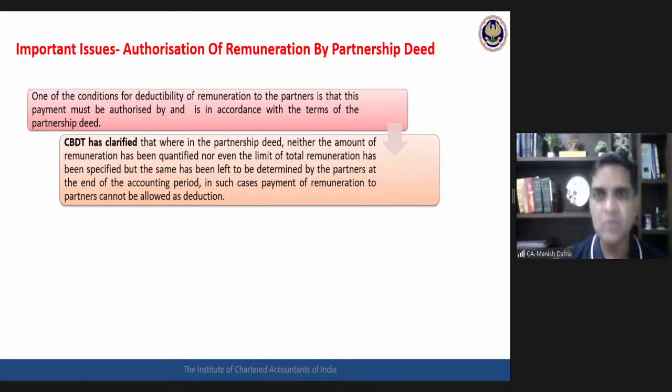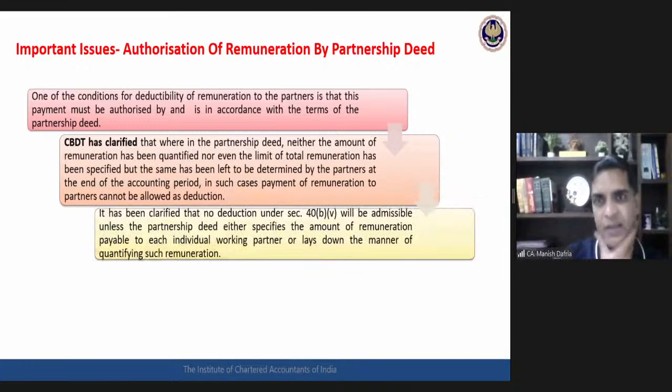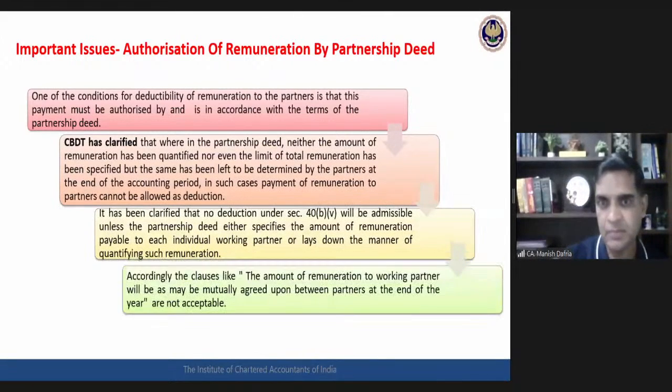Either the amount must be specified or the methodology of quantifying that amount must be specified. Then only this will be treated as a proper authorization. Okay. Manner of quantifying remuneration must be specified. Okay, authorization by the partnership deed.